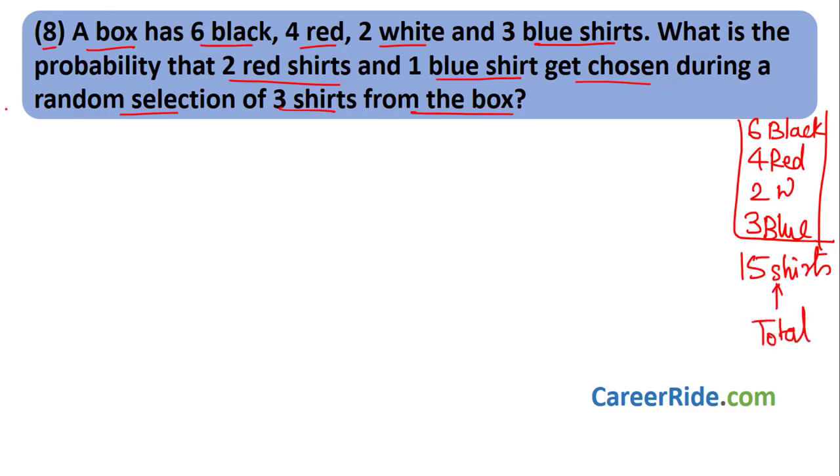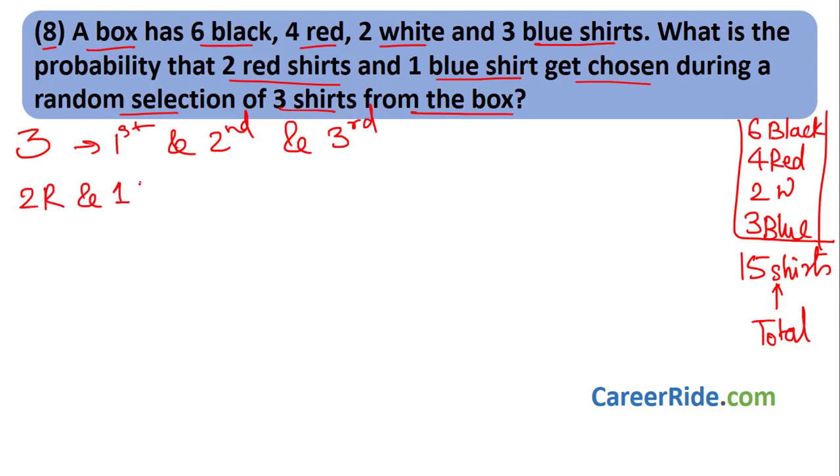What they are saying is we need to choose 3 shirts. That means choose the first shirt, then the second shirt, and then the third shirt. Do not replace it. Keep the first shirt in hand, then choose second. Keep first and second in hand, then choose third. Now what they want is 2 red and 1 blue shirt. Total 3 shirts, out of that 2 should be red and 1 should be blue. What I can do is choose a blue shirt first, then I choose the red shirt, and then I choose the second red shirt.